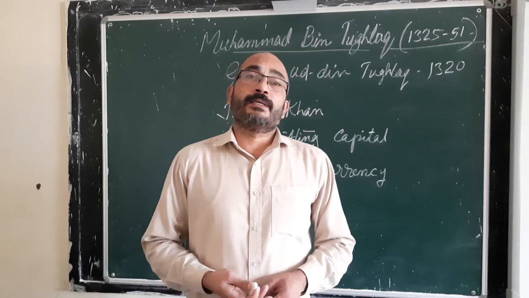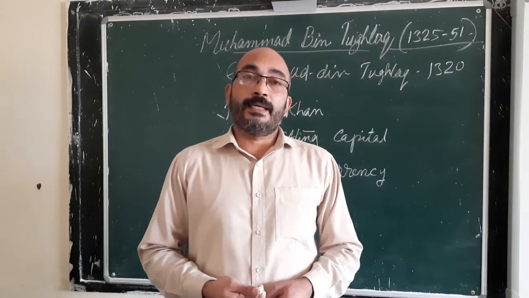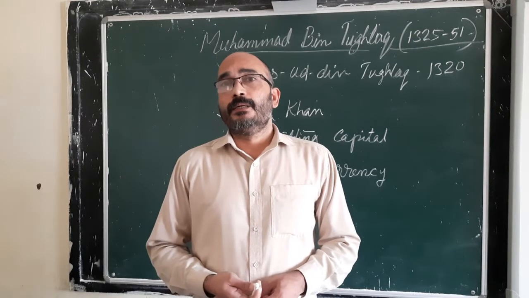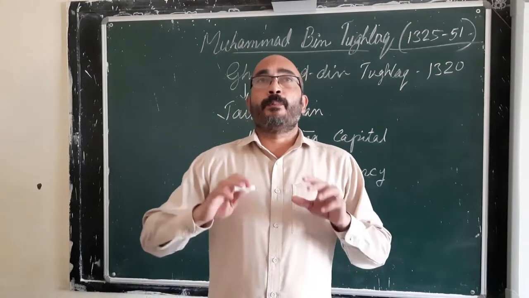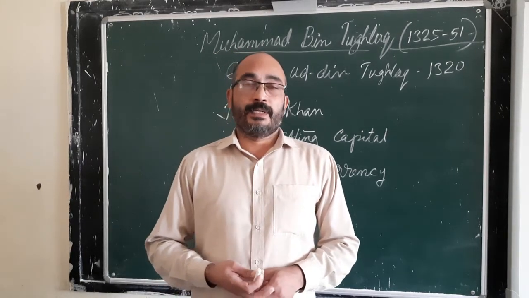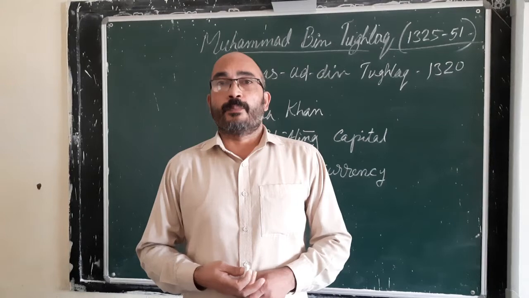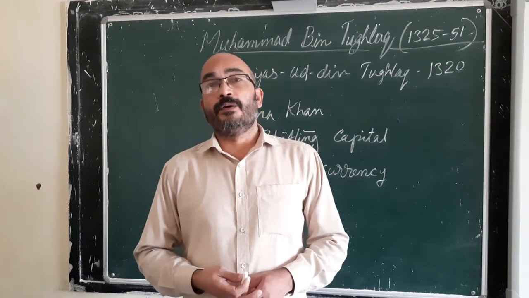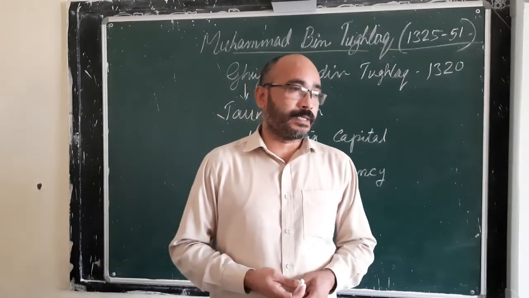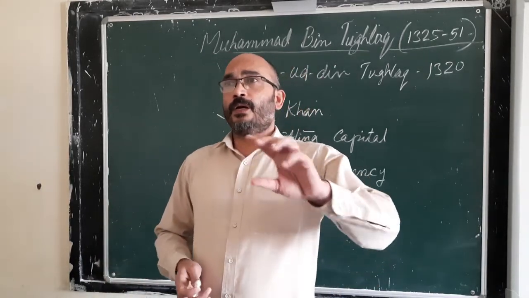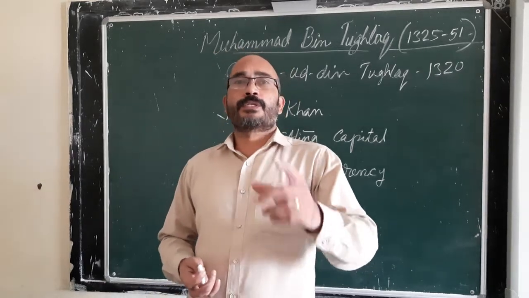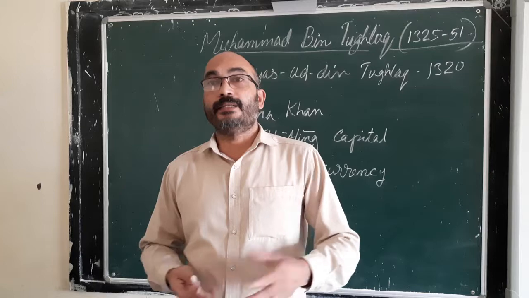But what happened when he introduced this reform is, he did not impose any proper control over the minting of coins. Since copper and bronze were plenty in availability, and there was no proper rule, no proper control over the minting of coins, people also started to mint coins at their home.